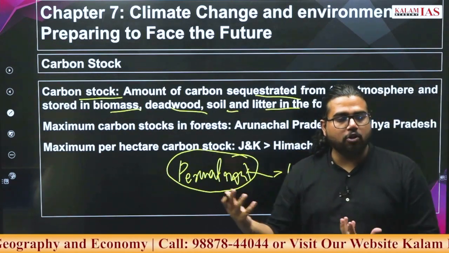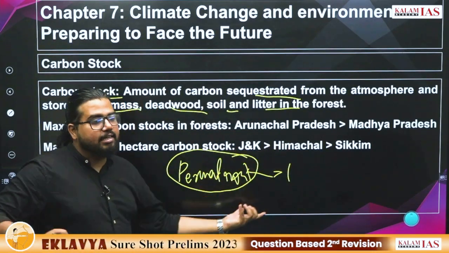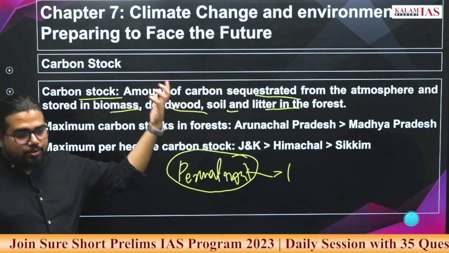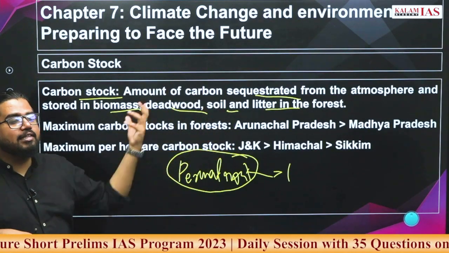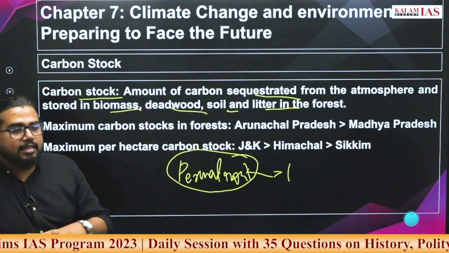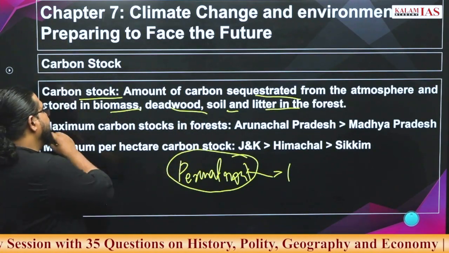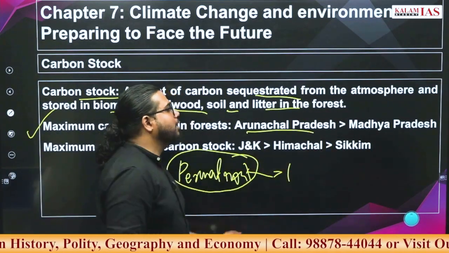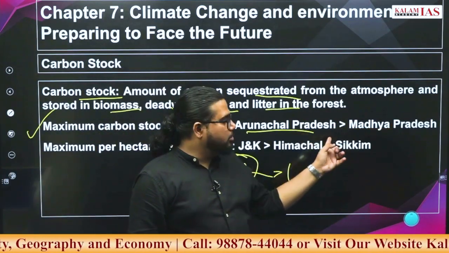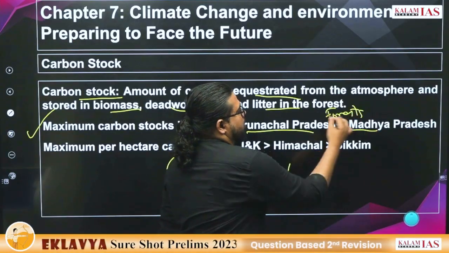One reason global warming is a problem is that it is causing these permafrost areas to melt. This creates a cyclic event which reinforces climate change and greenhouse gas emissions. In India, maximum carbon stocks are found in Arunachal Pradesh, after that Madhya Pradesh. These are mainly due to forest, not permafrost.